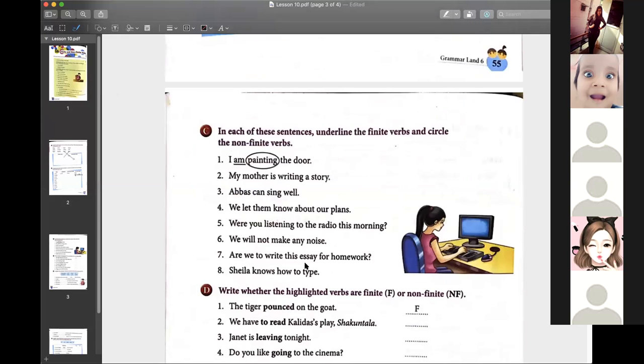Question number three, very easy. You just have to underline finite and circle the non-finite. Finite, non-finite. Finite, non-finite. Like this, you have to do in the C part.